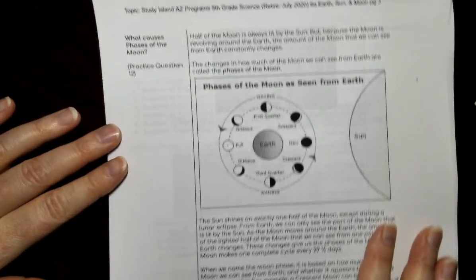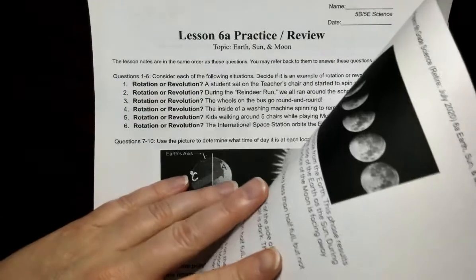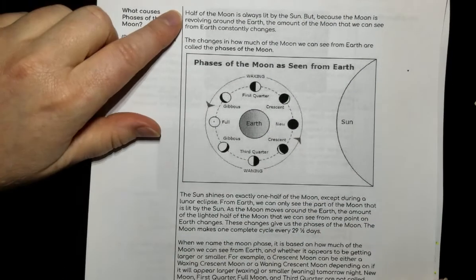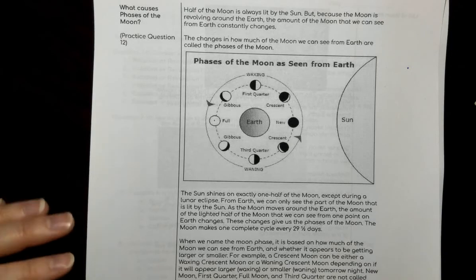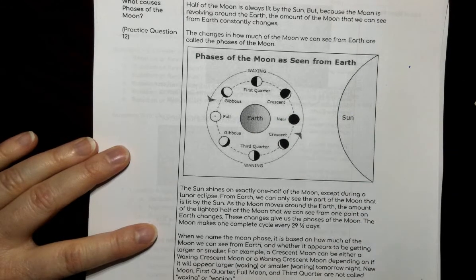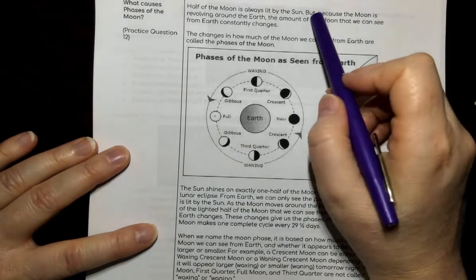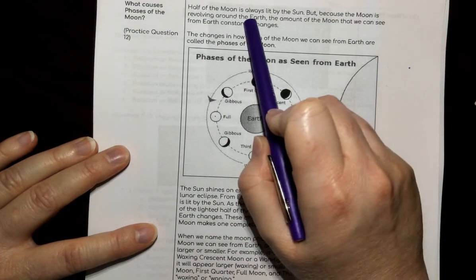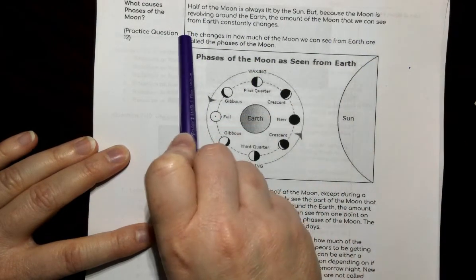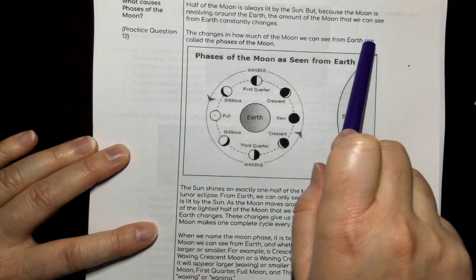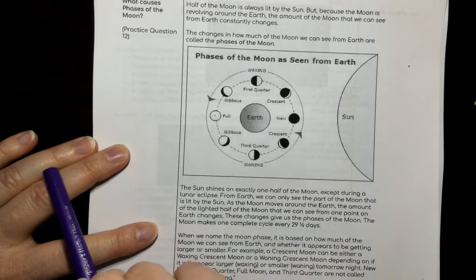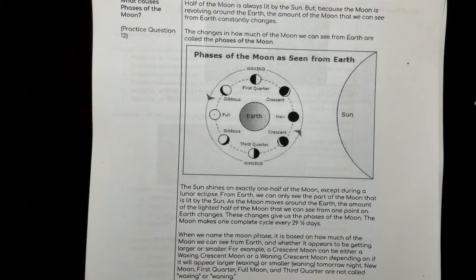Alright, so what causes the phases of the moon? Okay. So the half moon, half of the moon is always lit by the sun. Just like the Earth, half of the Earth is always lit by the sun. And it's going to be whichever side is closer to the sun. But because the moon is revolving around the Earth, the amount of the moon that we can see from Earth constantly changes. The changes in how much of the moon we can see from Earth are called the phases of the moon.